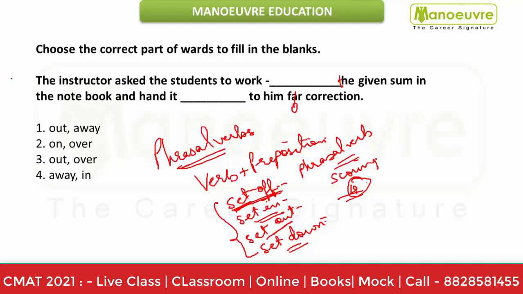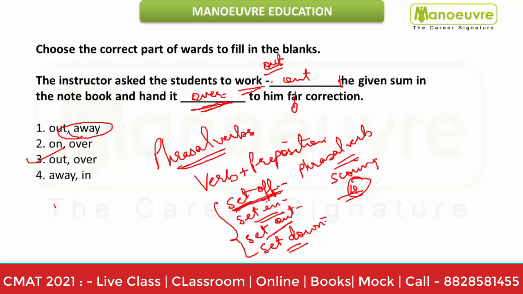Now here, work, when it is always work, it is almost always work out, okay, work out होता है. The instructor asks the students to work out the given sum in the notebook and hand it over to him for correction. It cannot be handed away, okay, it cannot be handed away. So over here the third one is my correct answer choice.